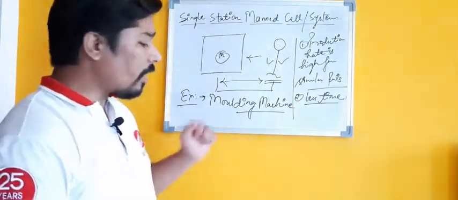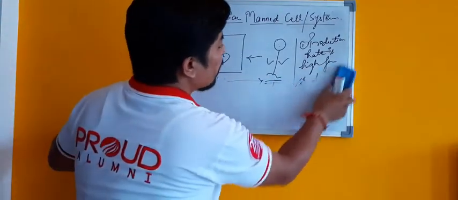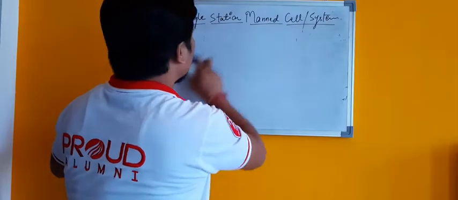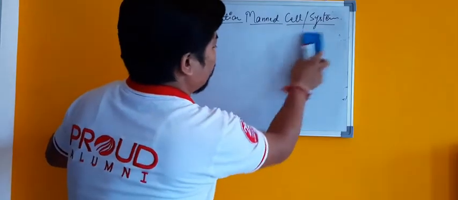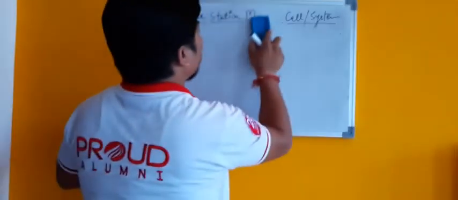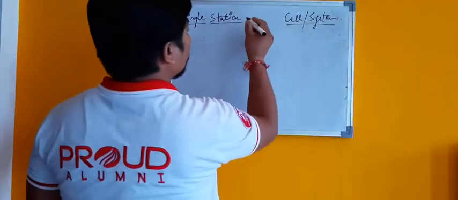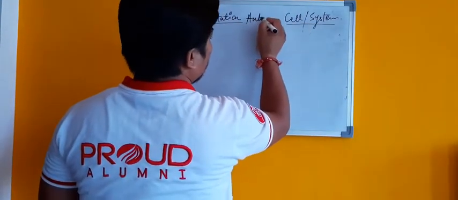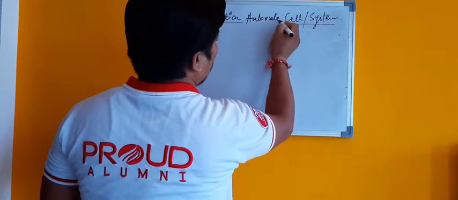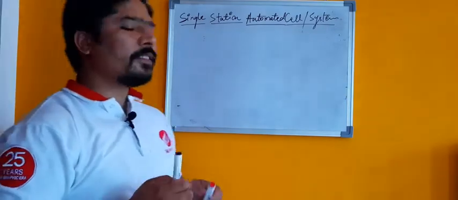Okay, now the second one is the single station automated cell. The second example is the single station automated cell or system.